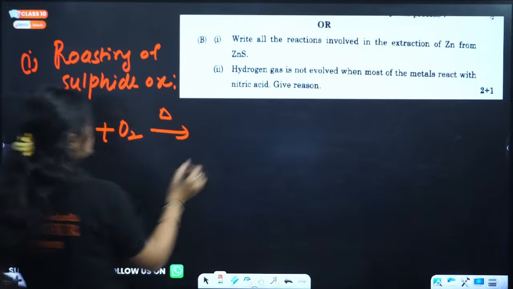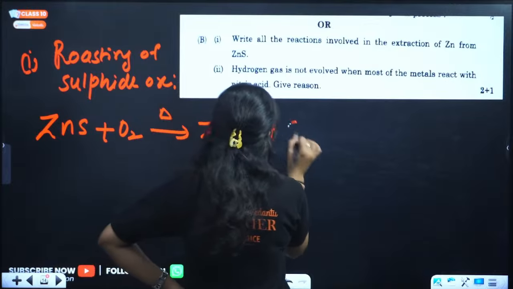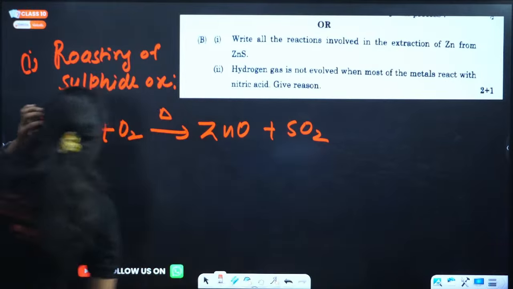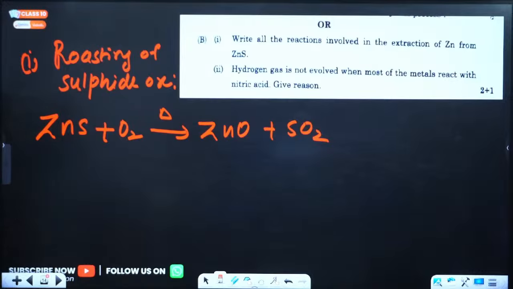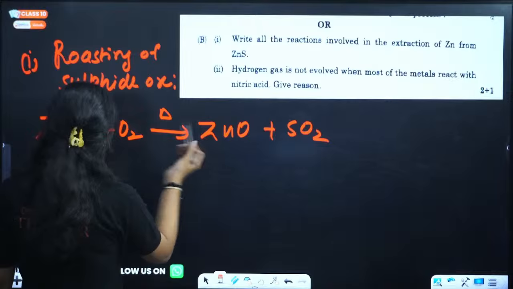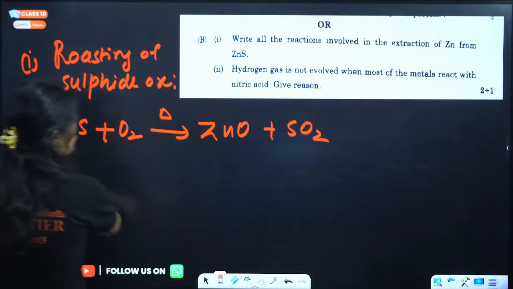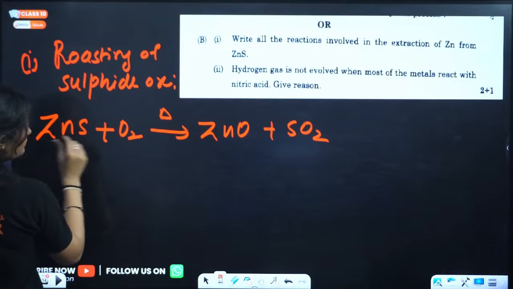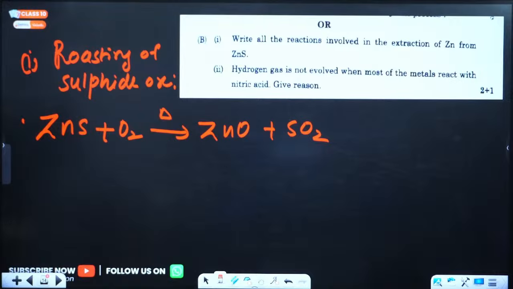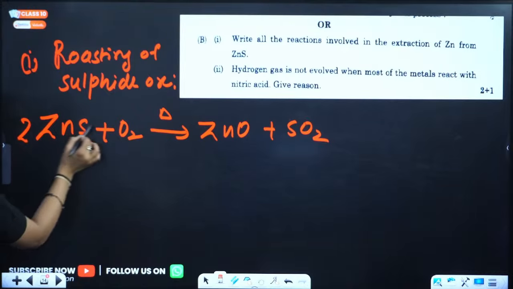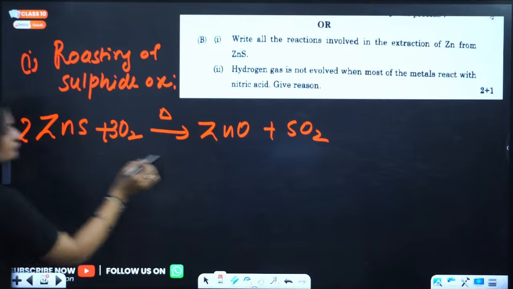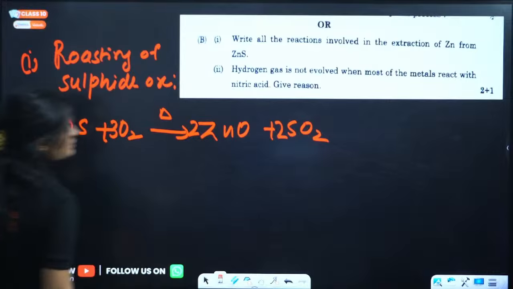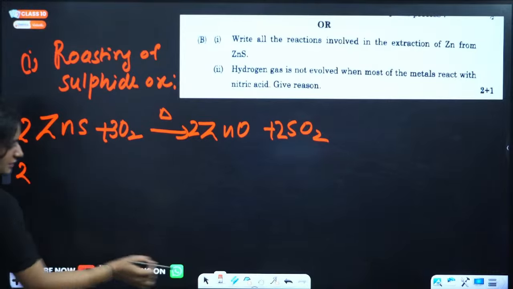This is the symbol of heat. We will get zinc oxide plus sulfur dioxide. This is not balanced. Let's balance it first. 3. Now this is balanced.